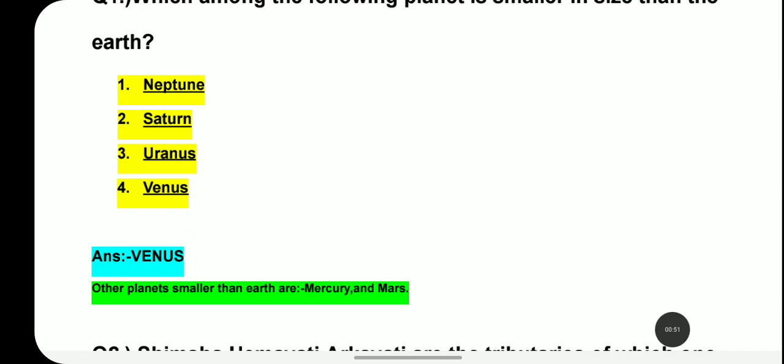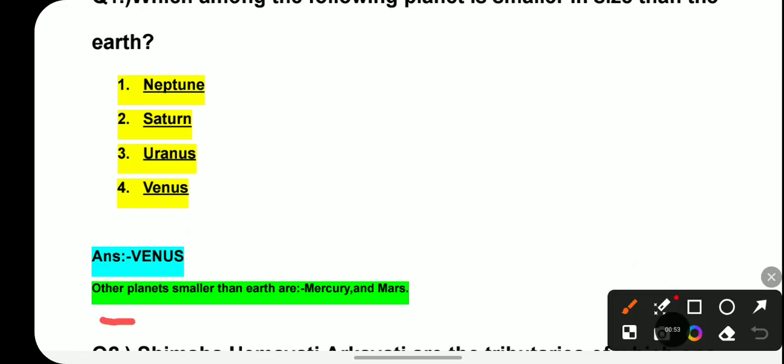Now other planets which can be smaller than the Earth are Mercury and Mars. So besides Venus there are two more planets which can be smaller than the Earth, and those are Mercury and Mars.